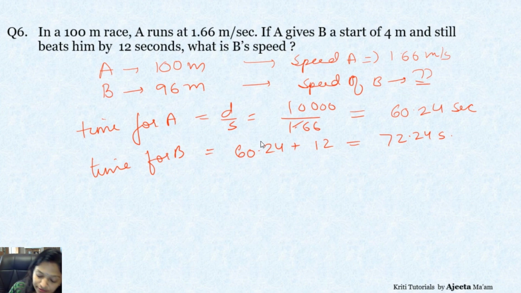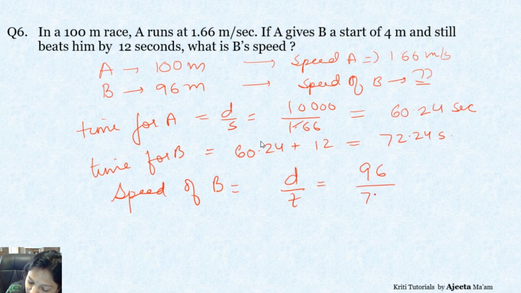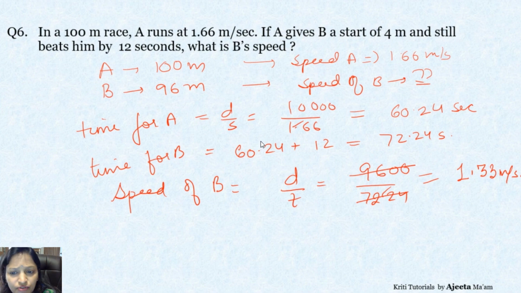Now we can find the speed of B, which was missing. So speed of B is distance upon time. How much distance did B cover? 96, upon 72.24, right? So now we can simply calculate it and get the answer. So that gives you what? 1.33 meter per second, right? So this is how we calculate. It's a similar question which we have done previously also. Now it was in decimals. In the previous one it was in whole numbers. Okay. Now let's move on to the next.